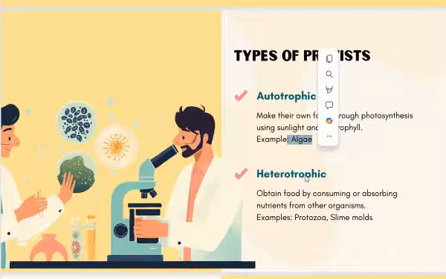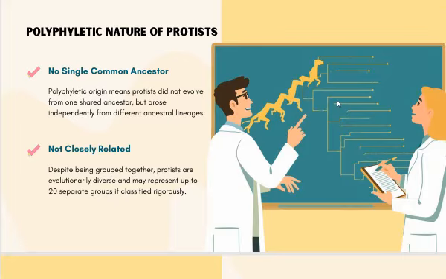The other mode of nutrition is heterotrophic, which means they do not prepare their own food. Some of the protists get their food from other organisms, like protozoa and slime molds. And lastly, we're going to talk about the polyphyletic nature of the protists. This is the most important characteristic, and this is an important short question as well: why are protists named polyphyletic, or what is the definition of polyphyletic? Polyphyletic means they do not evolve from a common ancestor. That is the exact definition of polyphyletic.